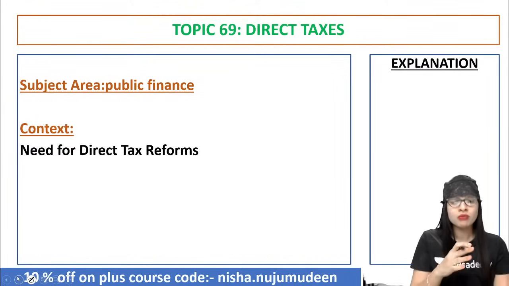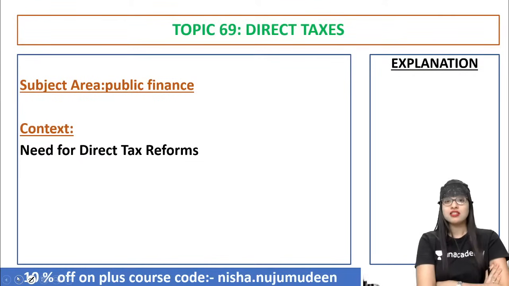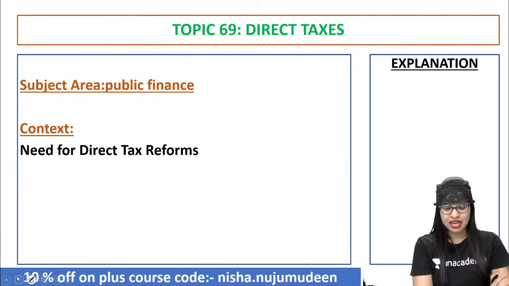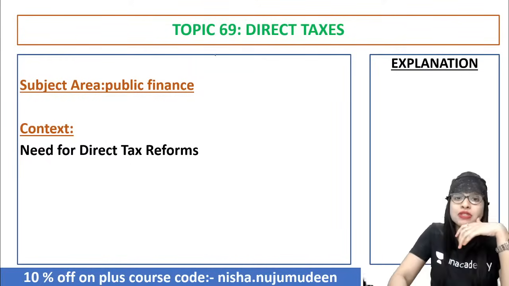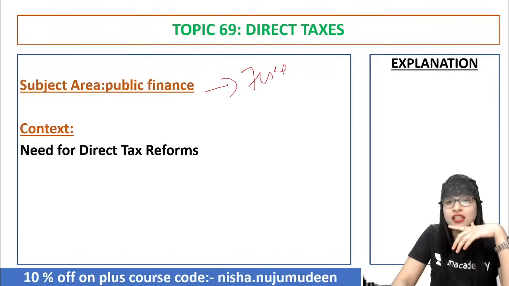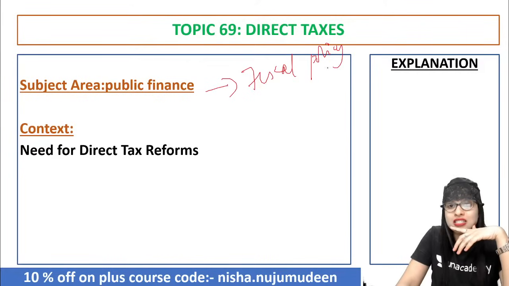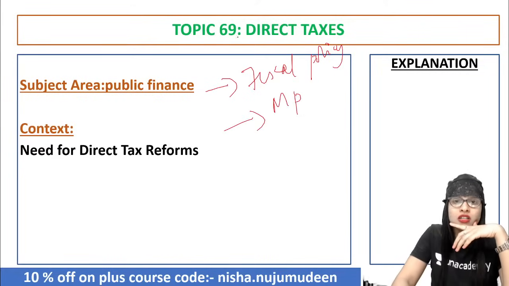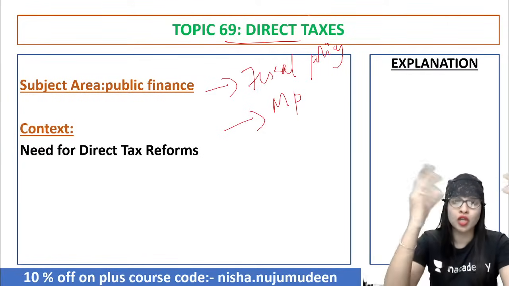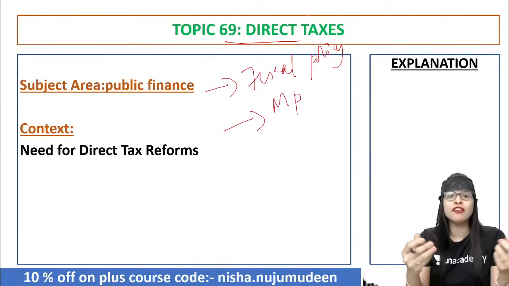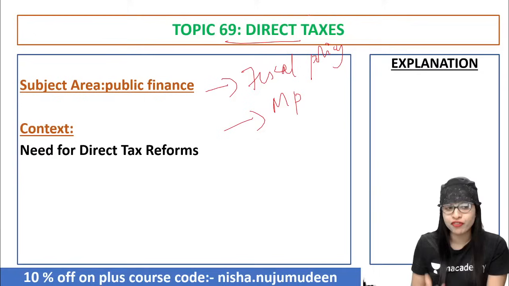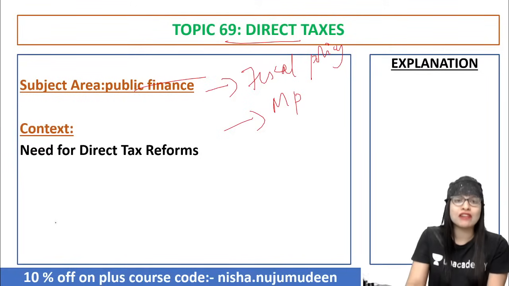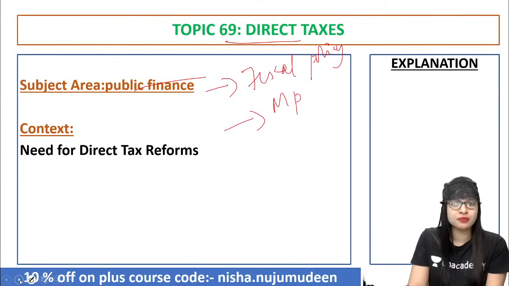Now, moving on to the next topic of the day. That is topic number 69, which talks about direct taxes. This is a very simple topic, and it is from the area of public finance. Anything dealing with taxation comes under fiscal policy, and anything dealing with money supply or the central bank is monetary policy. With regard to direct tax, recently there was a hot topic about the need for direct tax reforms due to excess corruption. There was a huge need for that. So here we go, let's quickly have a look into this topic's current affairs.